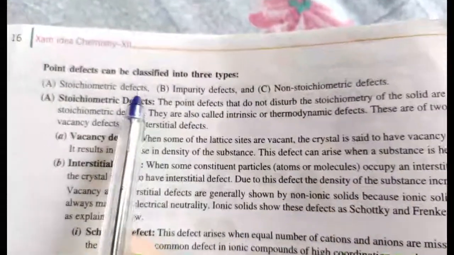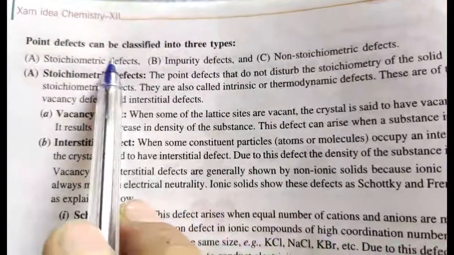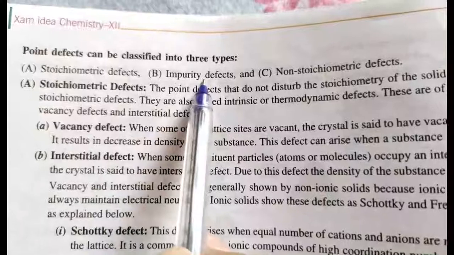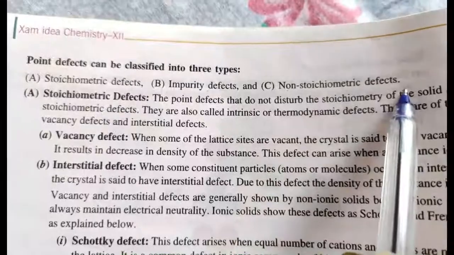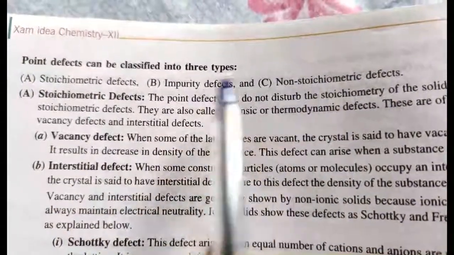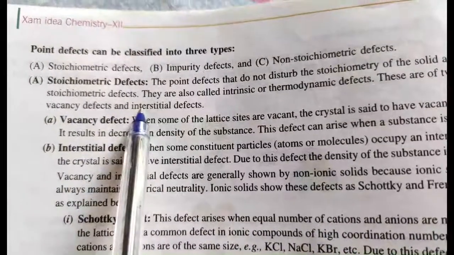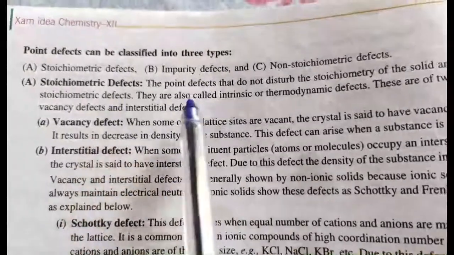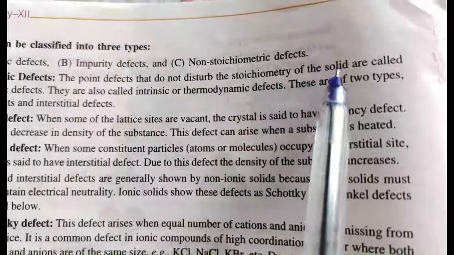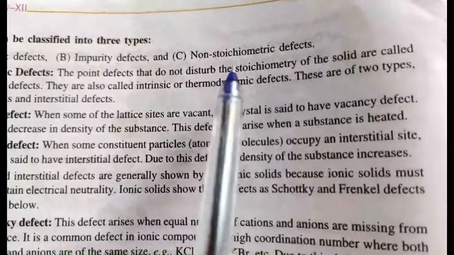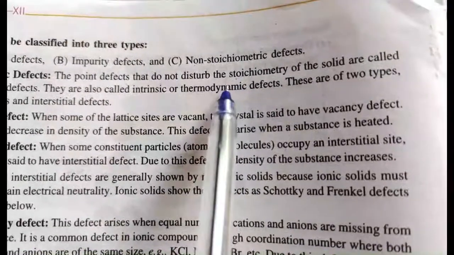Now, point defects. Point defects can be classified into three types. The first one is stoichiometric defect, the second one is impurity defect, and the third, the last, is non-stoichiometric defect. We will discuss all these three in detail. First, we are going to start with stoichiometric defect. Stoichiometric defects are the point defects that do not disturb the stoichiometry of the solid crystals, meaning the ratio of the atoms in a molecule remains the same.